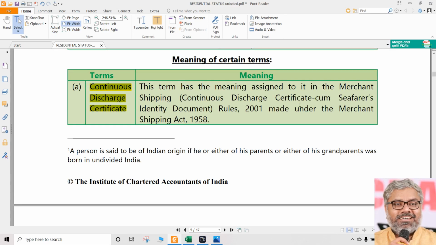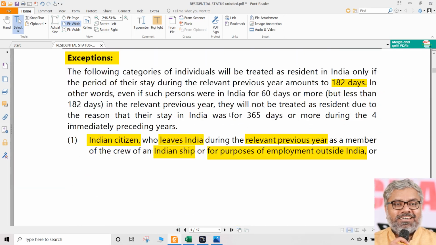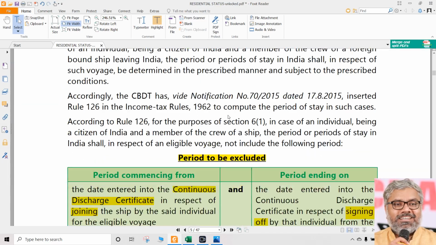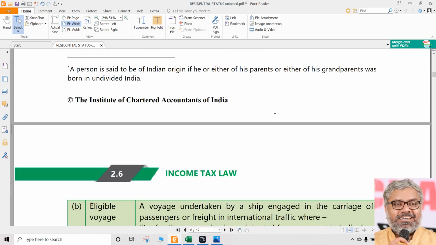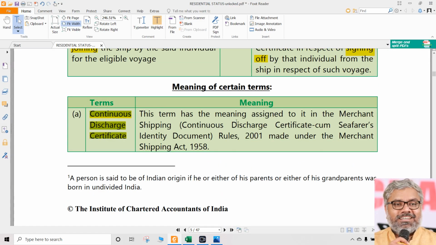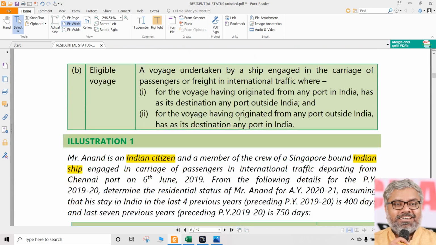What is merchant shipping? What is seafarer? What does boat moored mean? A lot of things will be there. All those things are general knowledge. If you are interested, go to the dictionary. If you are not interested, just leave them. So these are all not to be focused upon. Just to know them, it's okay. Nothing wrong in knowing anything. But if you are more interested in them than in the provision, then that's a problem. That should not be the case, is what I am warning you.